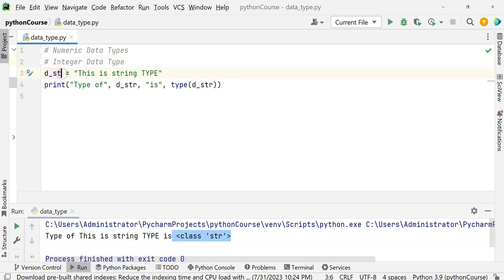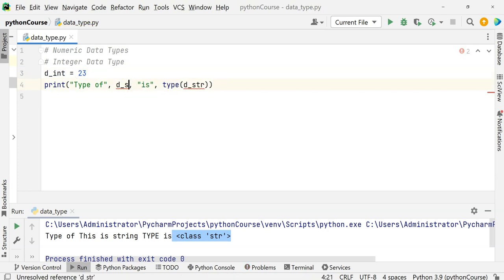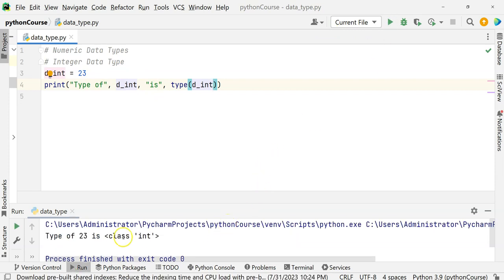Let's see now. Okay, let's say dint. Now, if I say 23, and then type it here as dint, I'm just trying to give variable names that are readable. So when we say 23, 23 is of integer type. See, if we check the type of 23, what is it?